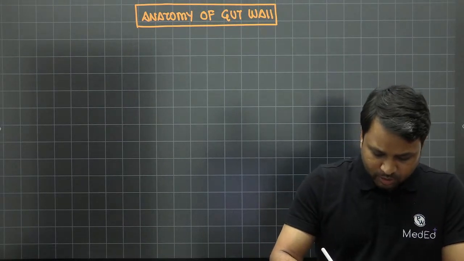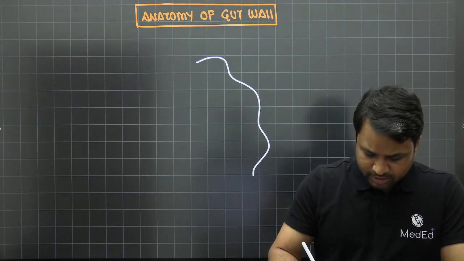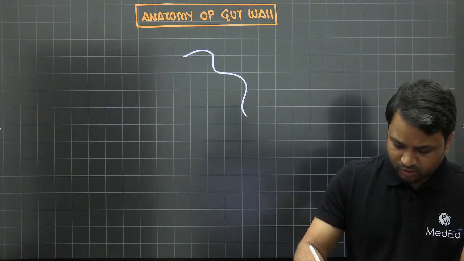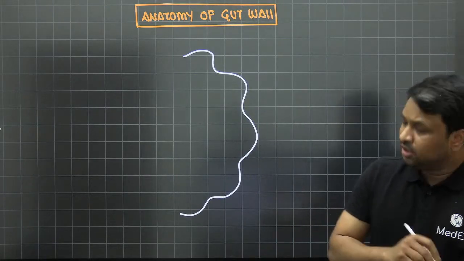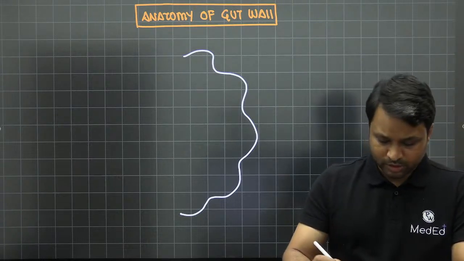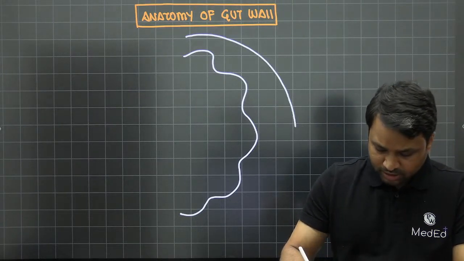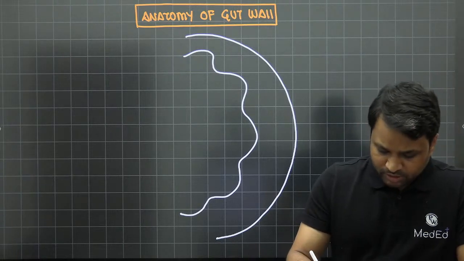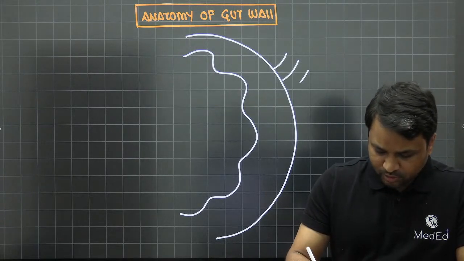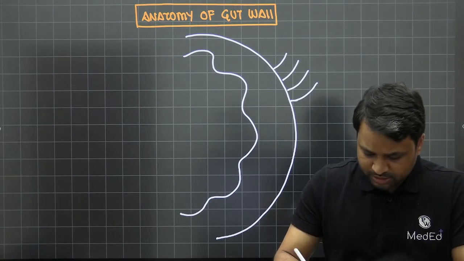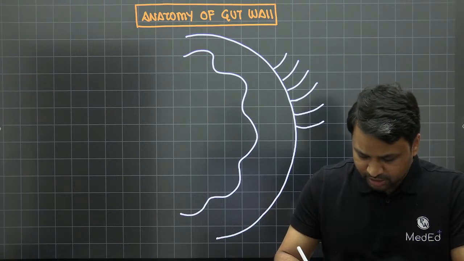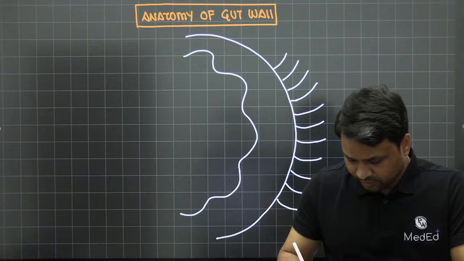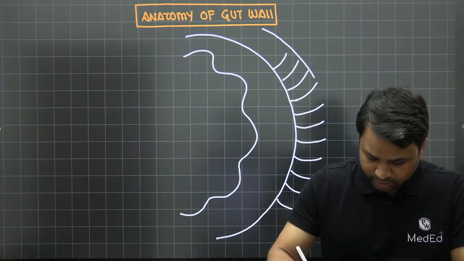When you look at the gut wall, the innermost layer of the gut wall is what we call the mucosa, right? So the innermost layer of any GIT wall is going to be your mucosa. Surrounding the mucosa, you have your submucosa. Surrounding the submucosa, you have the inner circular muscles. So this is the depiction of the inner circular muscles. And outside this, what do you have? You have the outer longitudinal muscles.